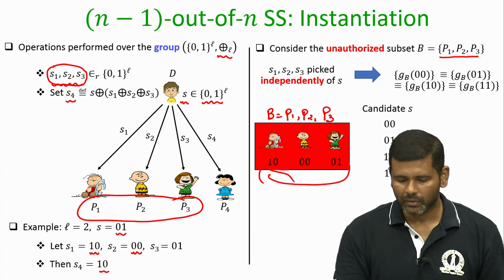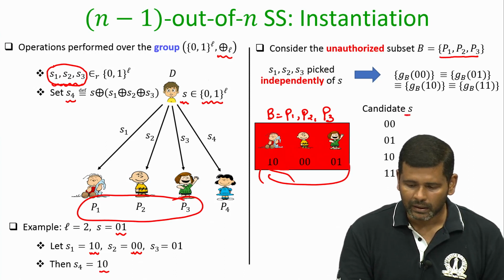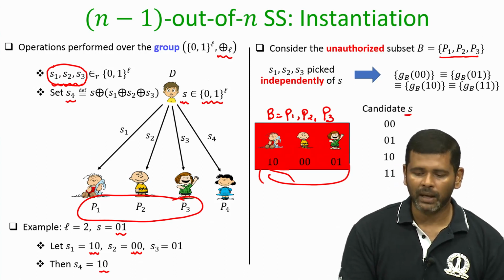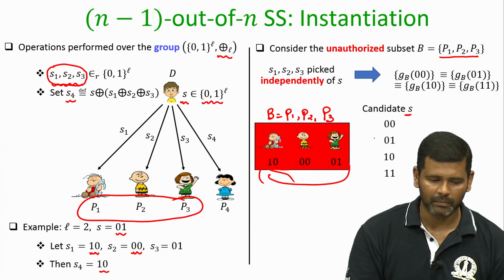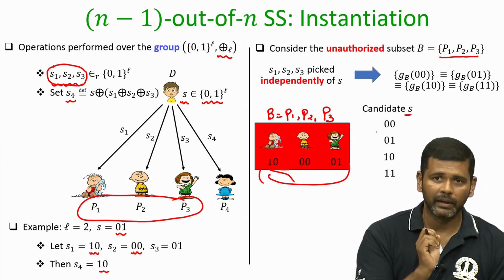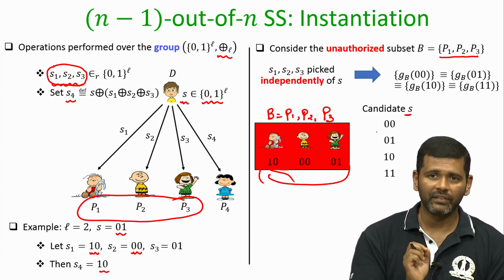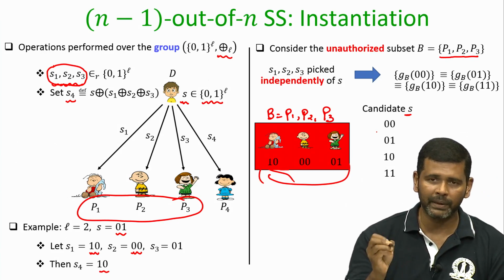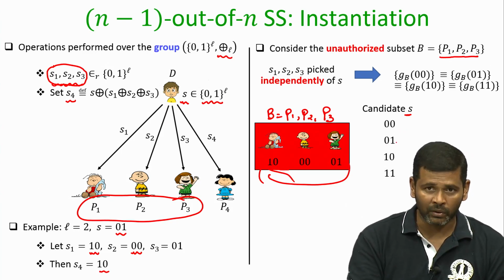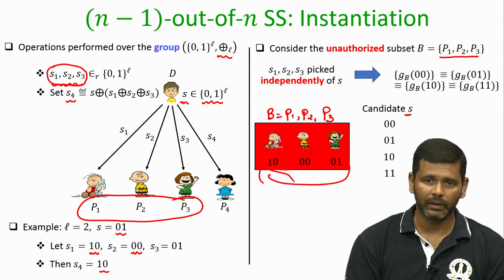From the viewpoint of the parties in B, the secret which the dealer could have shared can take 4 candidate values, because remember the value of L is publicly known, the description of the secret space is publicly known. So, these 3 parties P1, P2, P3 know that the candidate S could be 00, 01, 10 or 11.